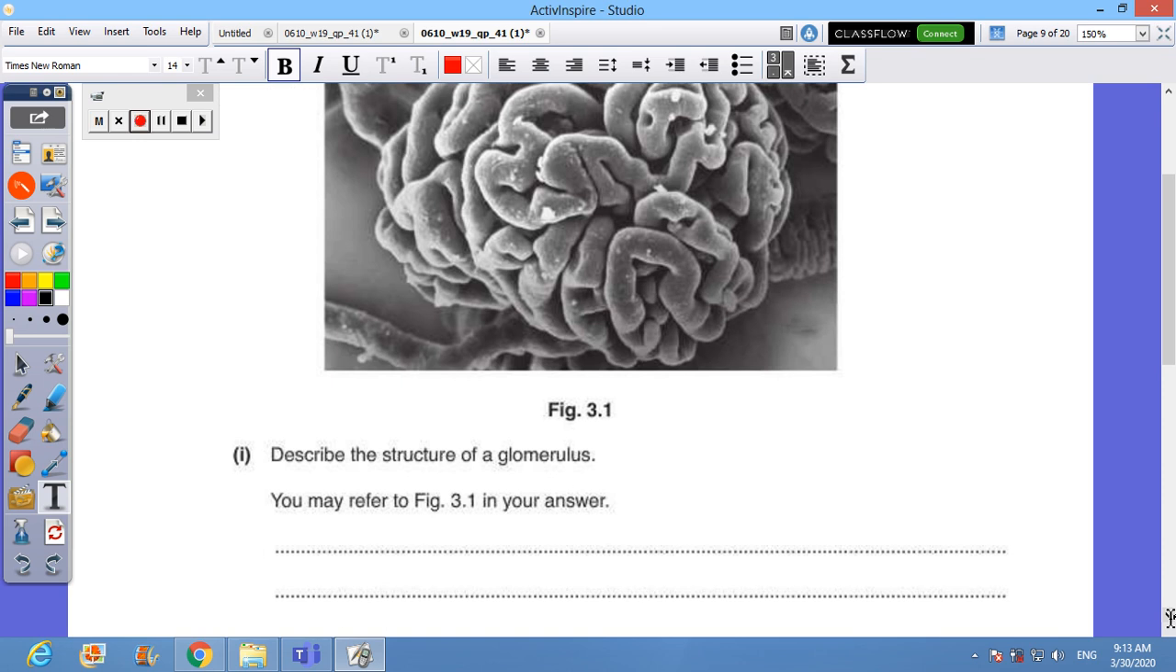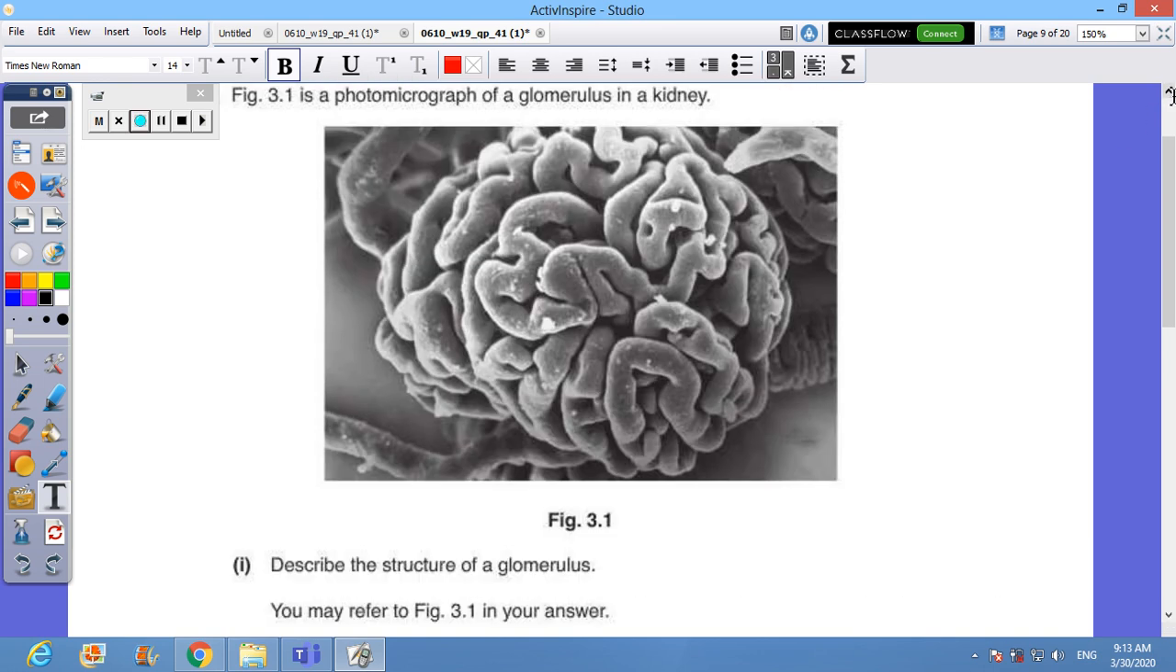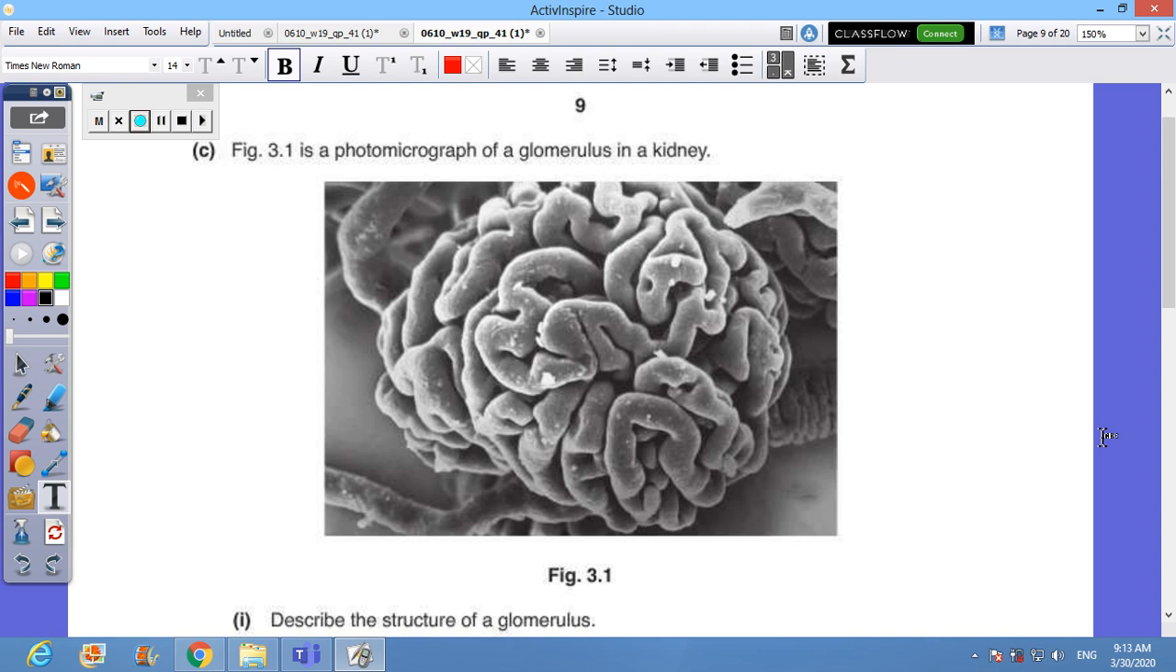You may refer to figure 3.1 in your answer to describe the structure of the glomerulus. Describe means tell me what you see. Don't make any expectations or any assumptions or any explanations either. You just need to describe what you can see here.